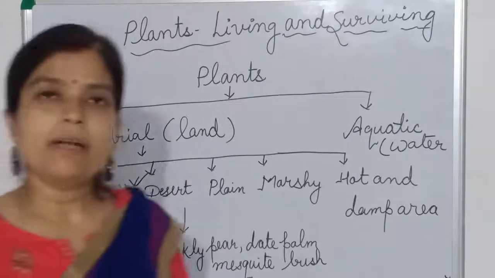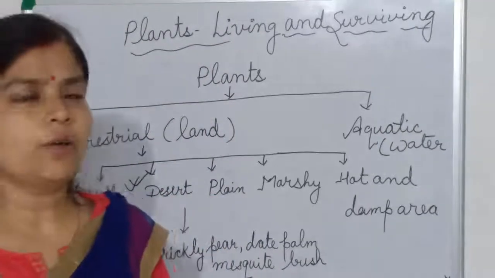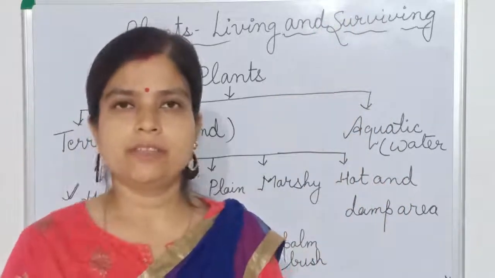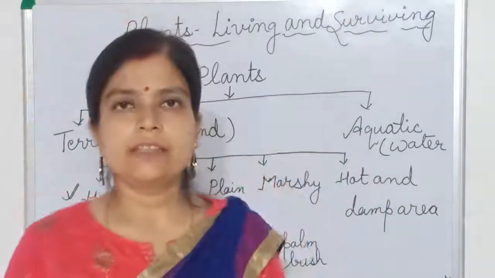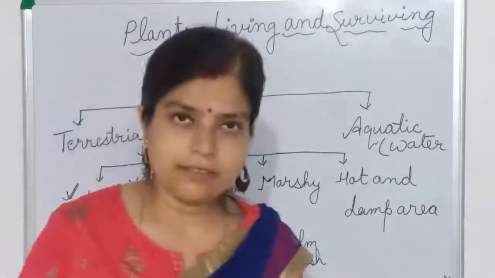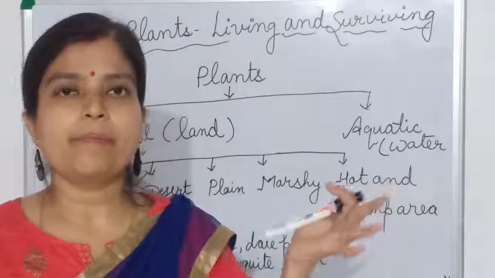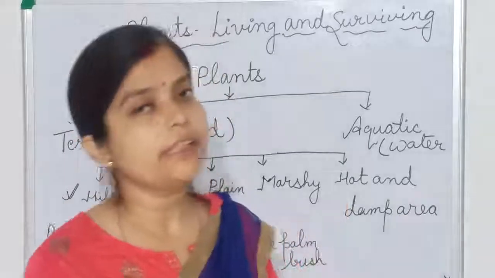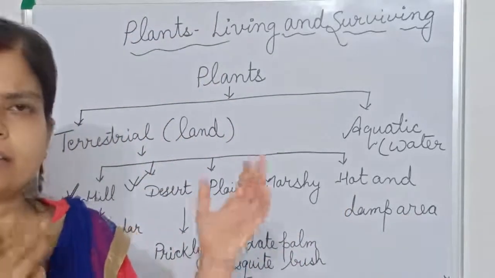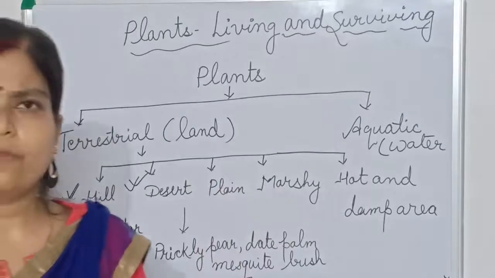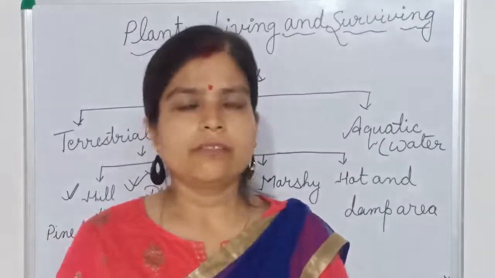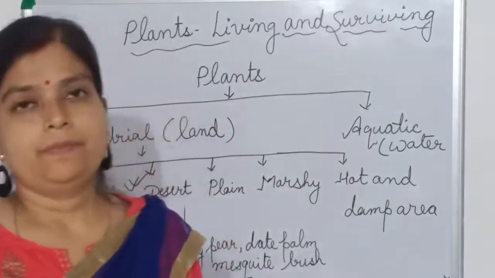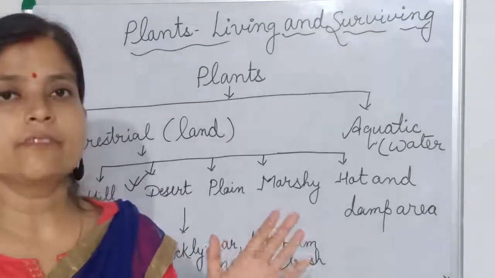First of all, the plants that grow in hilly areas. You can see the tall trees over there in hilly areas. They will be straight and tall, okay? Because they need sunlight, they want to go up and up. It is a very cold region. Generally almost all hilly regions are very cold. There is ice fall, snowfall, rainfall, okay? So it is a very cold area. So the trees are tall and straight to get the maximum amount of sunlight.